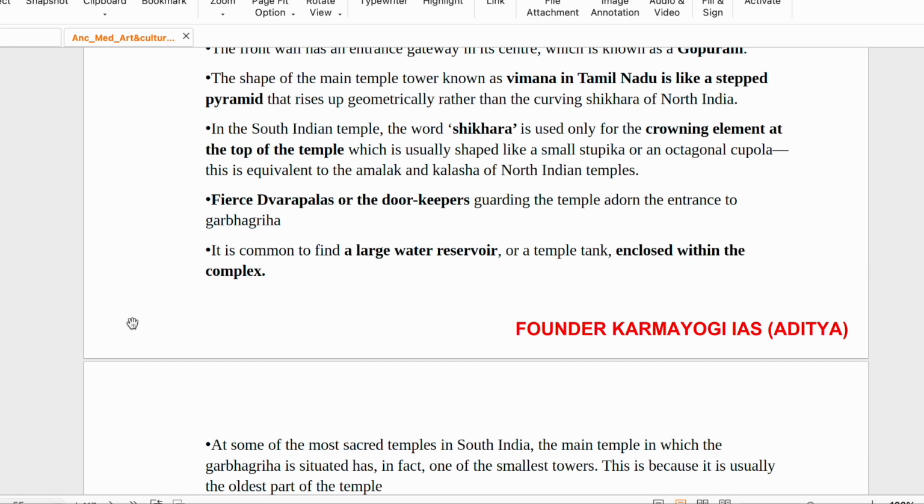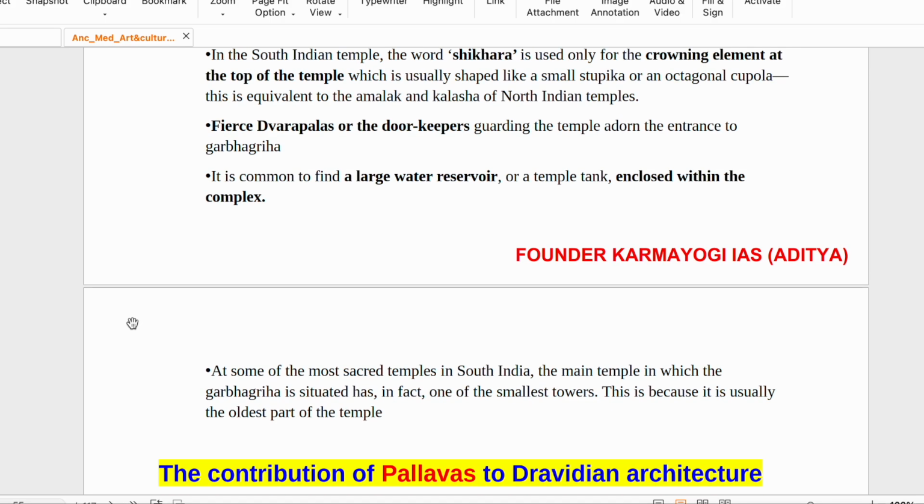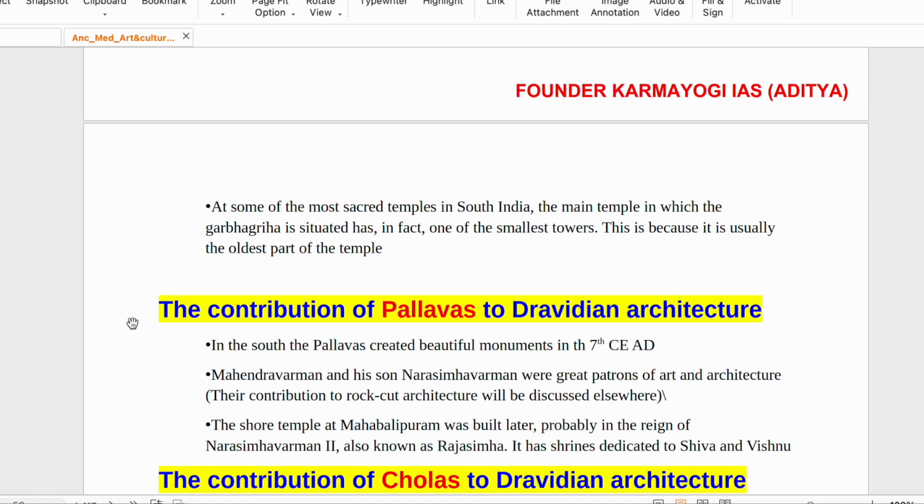Fierce Dwarpals or doorkeepers. You will see two Dwarpals on the front gate guarding the temple around the entrance to the Garbhagriha. It is common to find a large water reservoir or a temple tank enclosed within the complex. In northern India you will not see a large water reservoir, but in southern India it is common to find a large water reservoir or temple tank. At some of the most sacred temples in South India, the main temple in which the Garbhagriha is situated has in fact one of the smallest towers.